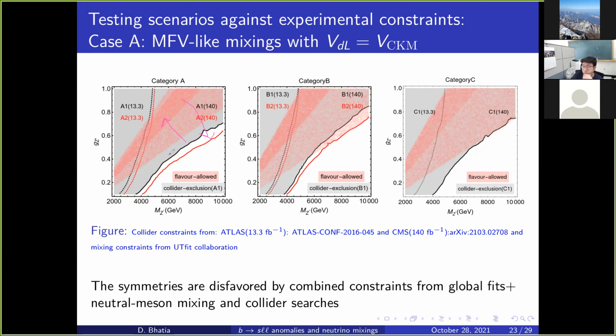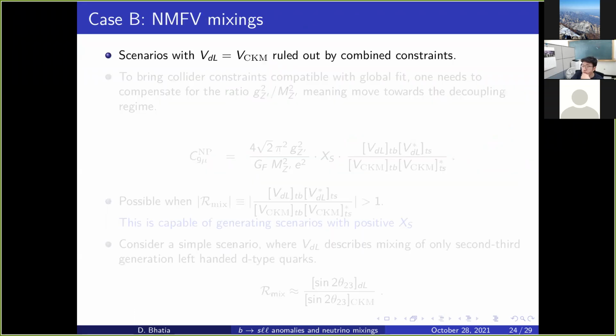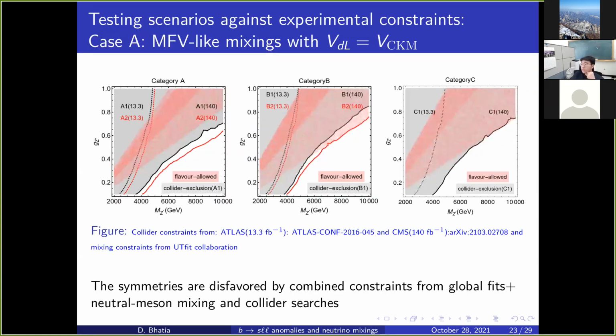We do the other way around. We do not add any more particles to shift the collider band upwards. Rather, we see what we can do to shift the flavor contours downwards. That's the approach we follow. We can guess that it might be a non-minimal flavor violating solution. Why non-minimal flavor violating? Because the criterion of MFV said that new physics has to lie close to the TeV scale.